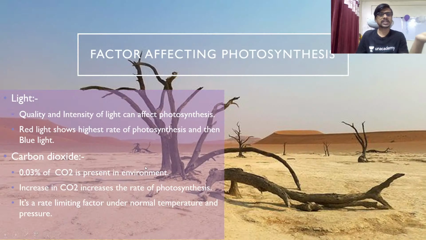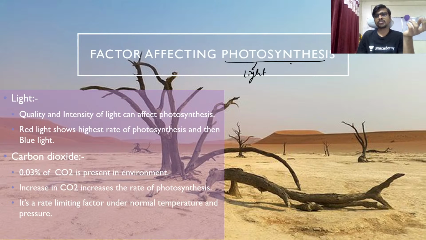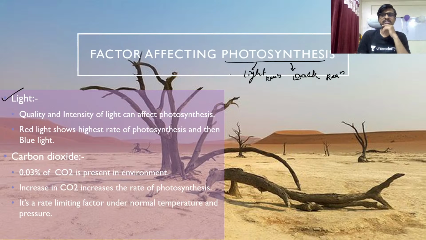So the factors affecting the photosynthesis. Okay, so this is a very important point. We are now not talking only about the CAM pathway, we are talking about the photosynthesis. Okay, so each and every light reaction and the whole type of dark reaction we are going to discuss here. Okay, so the first thing is the light. We know the photosynthesis is completely depending upon the light. Quality and the intensity of light can affect the photosynthesis. Okay, quality and the intensity.